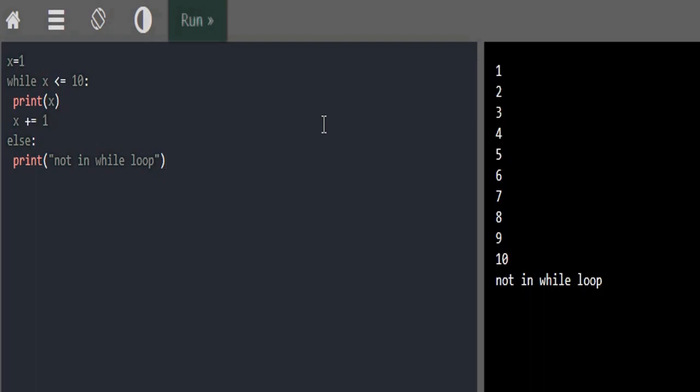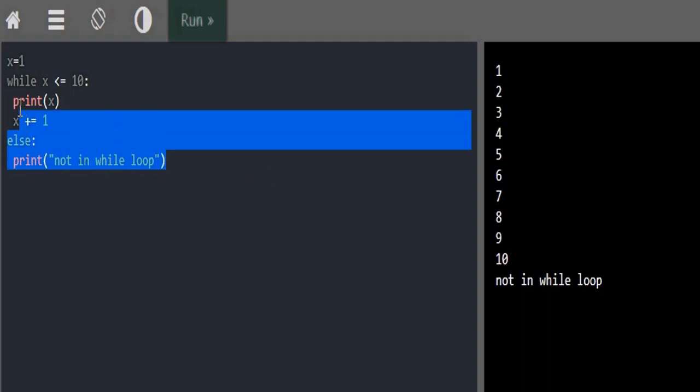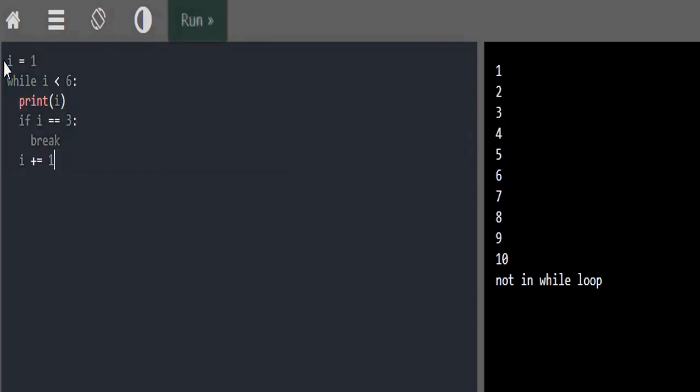Now, if you want to stop your loop even if the condition is true, then you can use a statement called break to achieve this. Say, for example, I need to exit out of my loop when my x value is 3. I will do that like this.